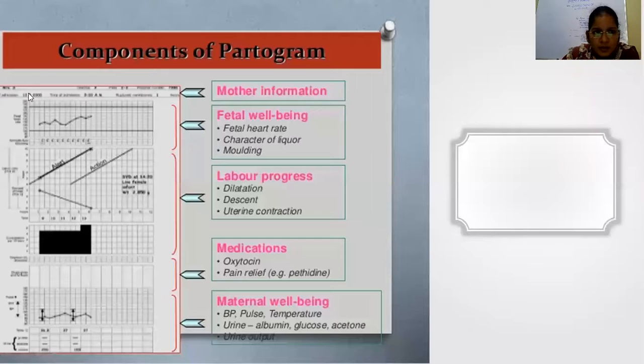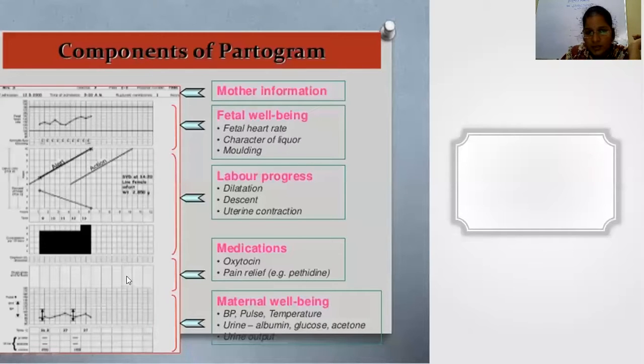So the first column will be maternal information. Next is fetal heart rate monitoring, the character of the liquor, the molding. And the fourth column will be labor progress, dilatation, descent, and uterine contraction. For normal smooth progress, the graph has to fall to the left of the alert line. And the next column is the uterine contraction column. The patient is having all strong contractions, so it is plotted dark throughout.